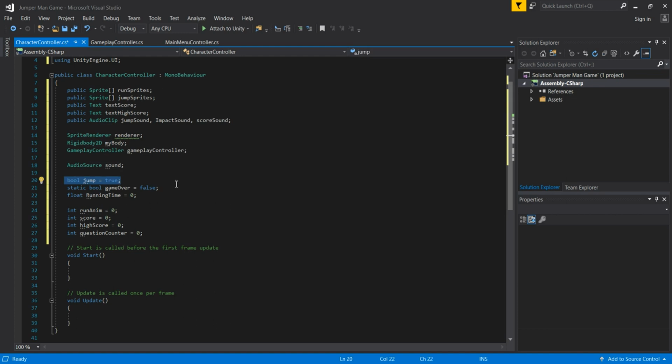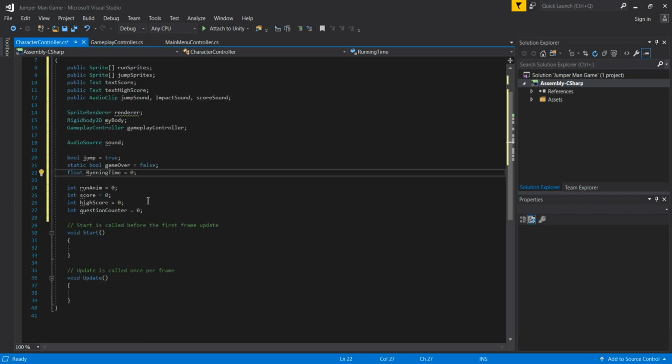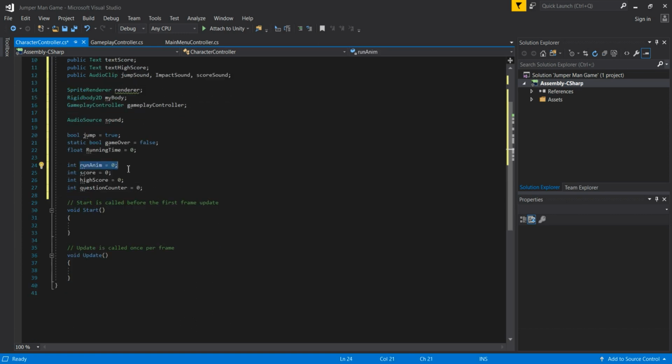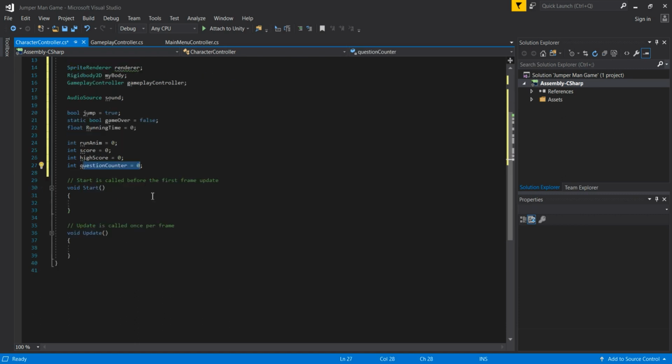And then we created here a boolean jump variable, which is true by default, and a static boolean variable gameOver, which is false by default, because we are not dead at the beginning. We are going to put that to false. Running time is a private float variable, set to 0 by default. Run animation is also set to 0. Score integer variable is also set to 0. High score is set to 0, and question counter is set to 0. So a bunch of these last variables are set to 0 by default. And now I have presented every variable to you.